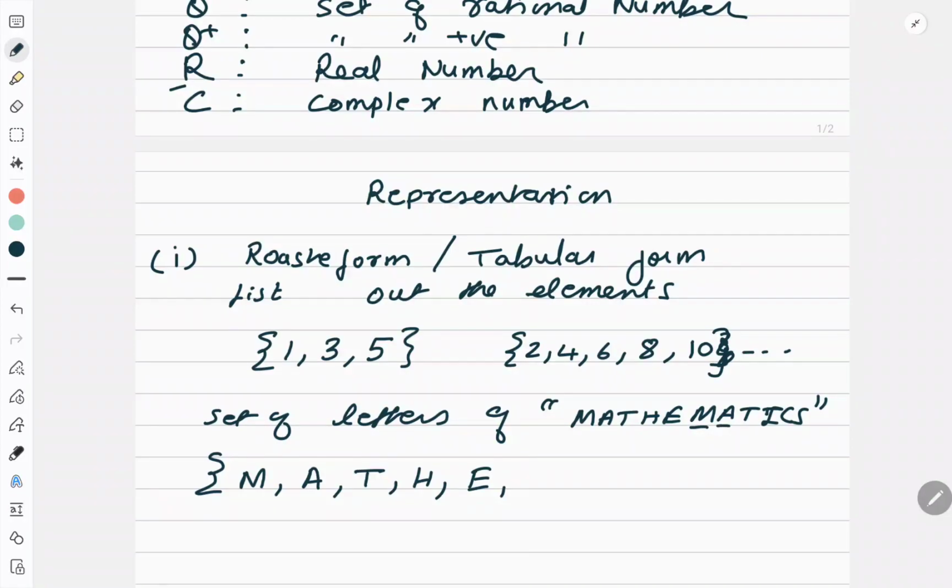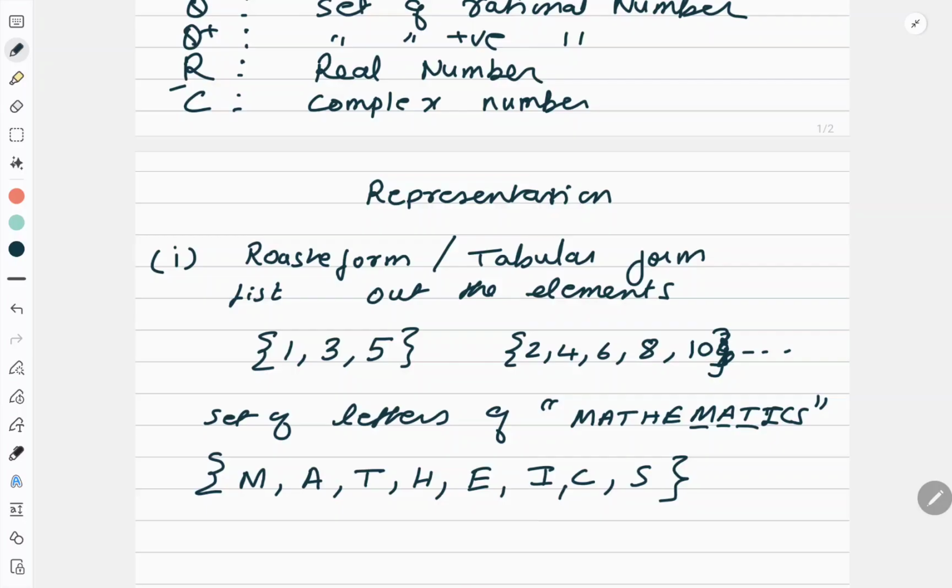A came again, don't write it. T is already written, don't write it. I can write C, and S. So when they give a word and the set is the letters of the word, the repetition should not be written two or three times. It should be written only once.